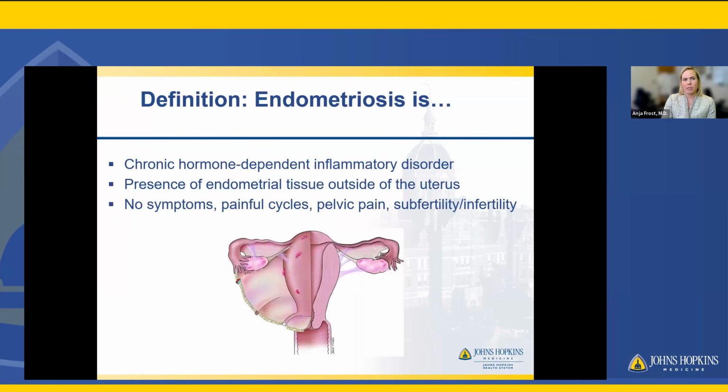So the definition of endometriosis. Endometriosis is a chronic hormone-dependent inflammatory disorder typically seen in reproductive age patients. The classic definition is the presence of endometrial tissue, which is the cells from the inside lining of the uterus, seen outside of the uterus, typically within the pelvis.